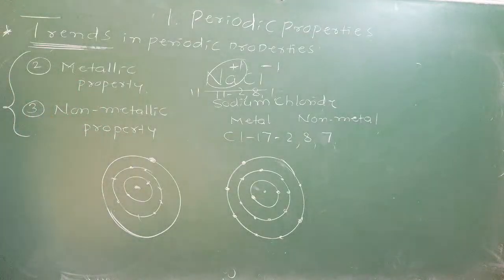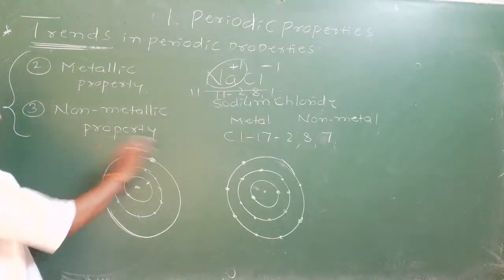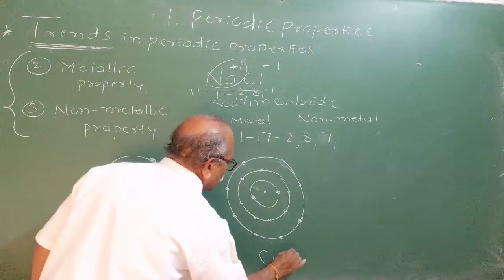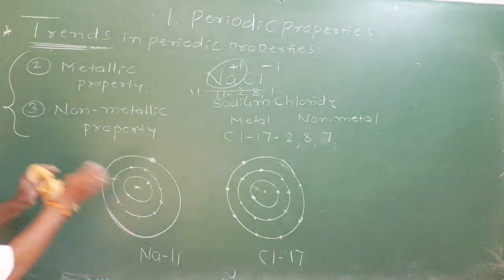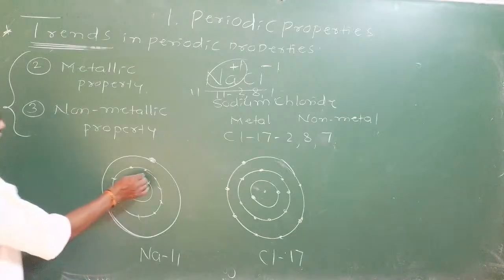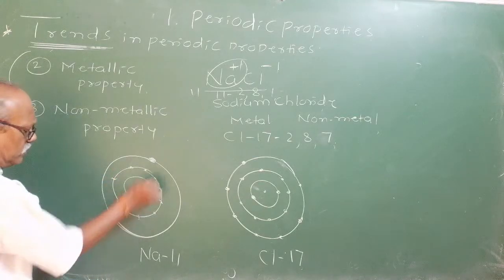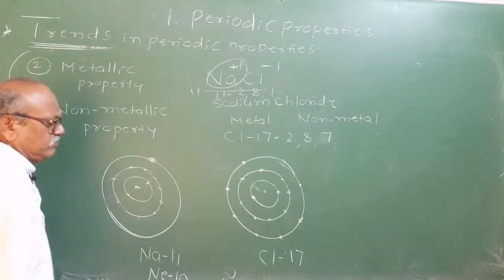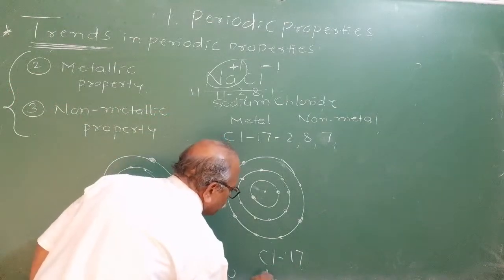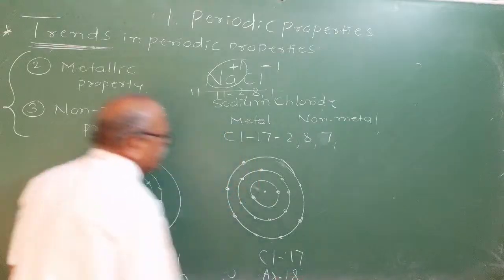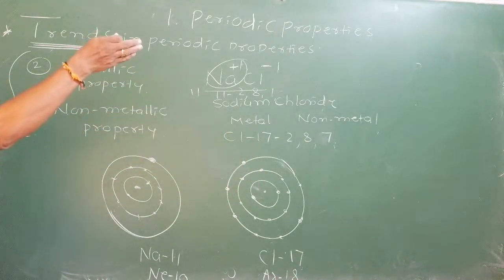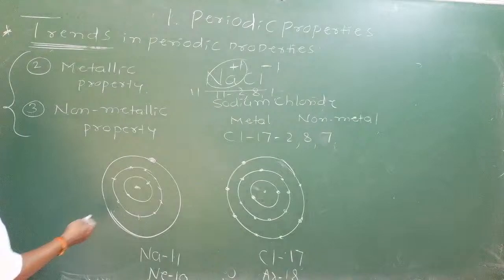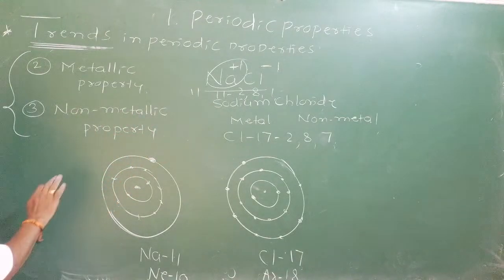Observe here. Generally, every element has a tendency. This is sodium with atomic number 11. This is chlorine with atomic number 17. There is a tendency in all the elements to attain a stable octet. 8 electrons. If sodium loses 1 electron, it gets the stable electronic configuration of neon. Chlorine, by gaining 1 electron, becomes like argon, atomic number 18. Therefore, most of the non-metals are on the extreme right of the periodic table, and the metals are on the left side. Why?